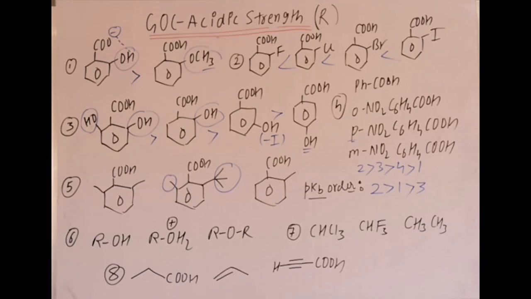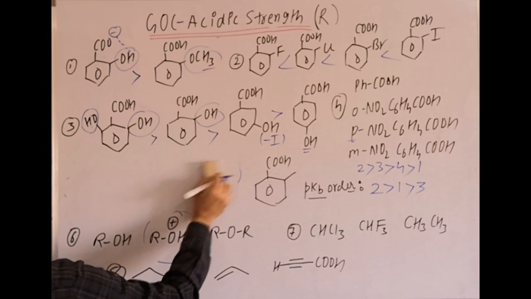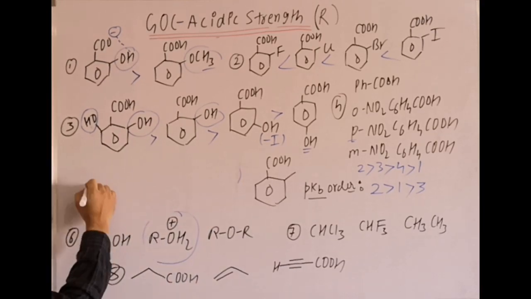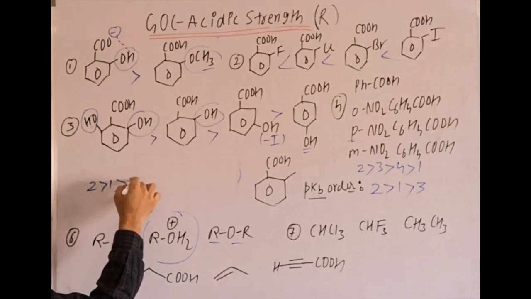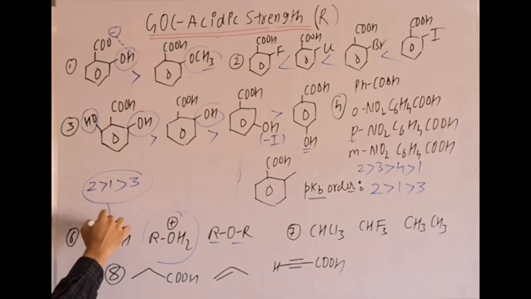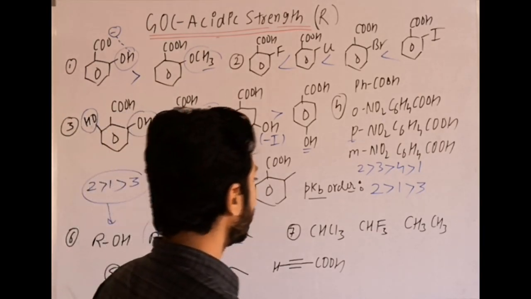Then next one is alcohol. We can take here CH3 or we can take C2H5. Then ROH2+ and ROR. Now in this case, the most acidic is this one. Why? Because the oxygen is positive, it will quickly release H+. So second is maximum. Then first one, alcohol, still it is alcohol. Last one will be ether, where there is no hydrogen with oxygen. That is the acidic strength order in sixth. Then in seventh,